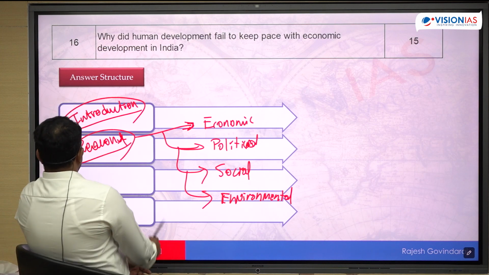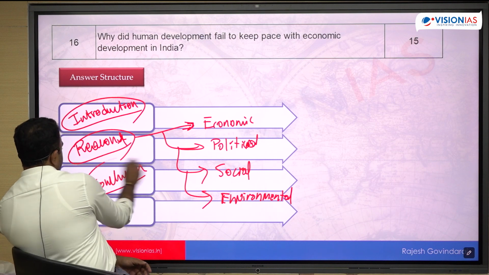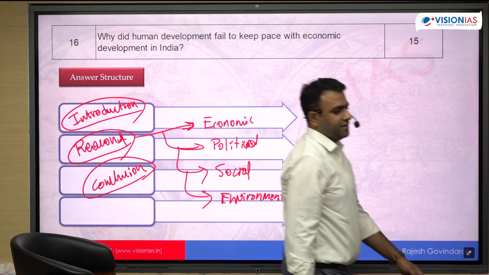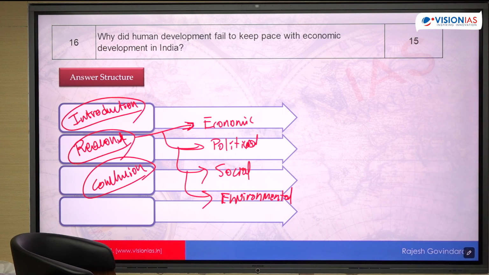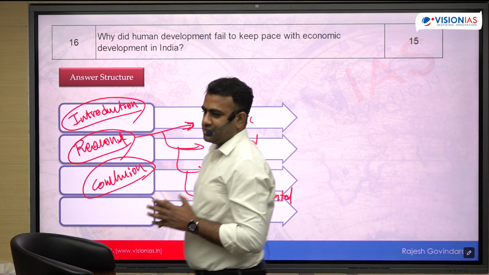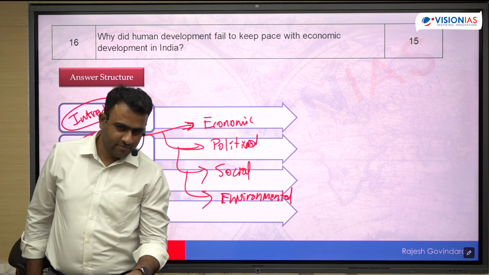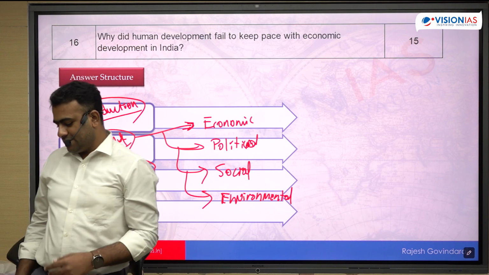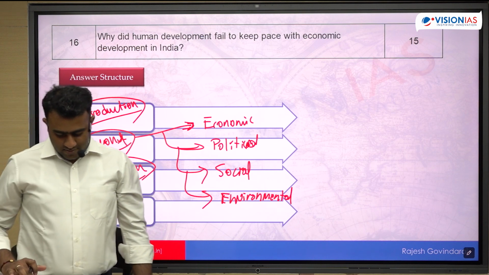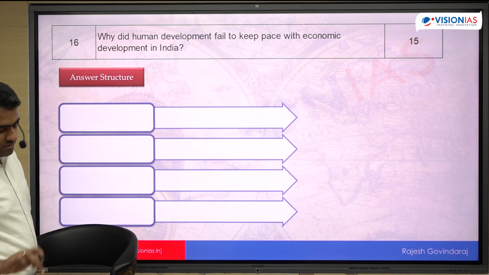Okay? And the conclusion, what can we write in the conclusion? You can definitely talk about the demographic dividend here. This is the best time to reap the benefits of the demographic dividend. If we don't reduce this gap, we will lose this demographic dividend and it will become a demographic burden, right? A demographic disaster too. So that is question number 16.